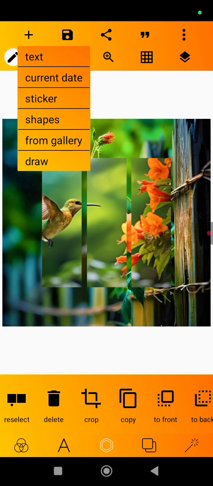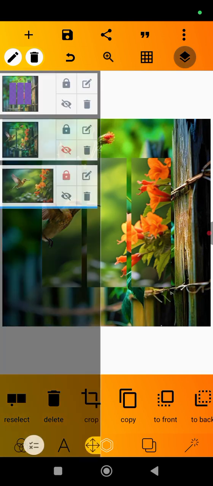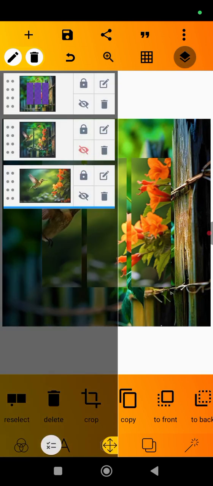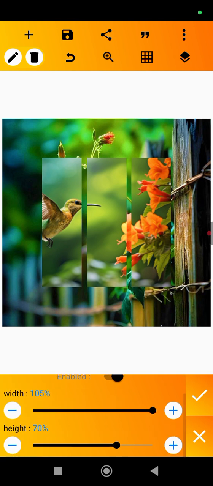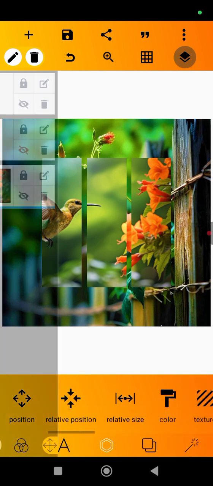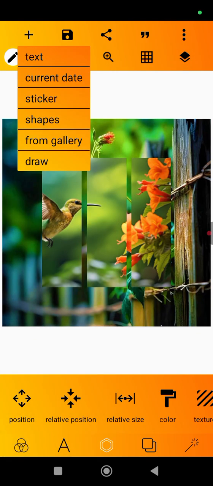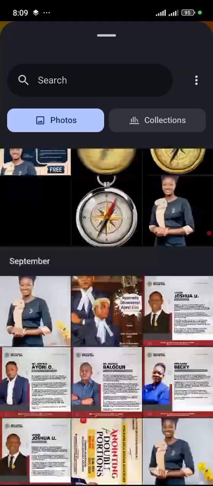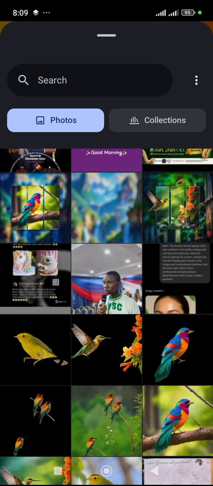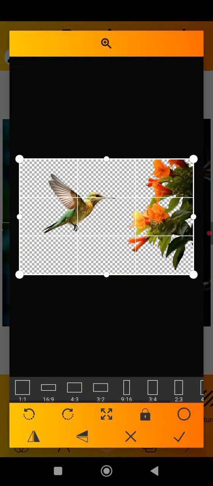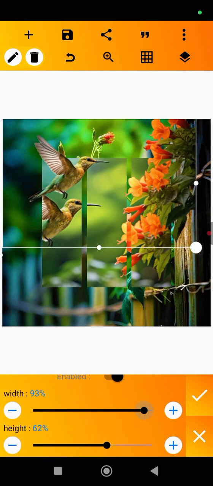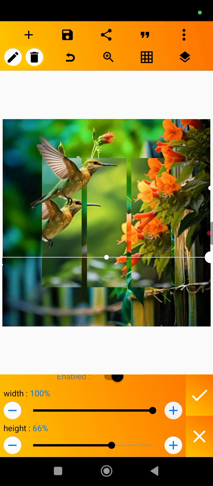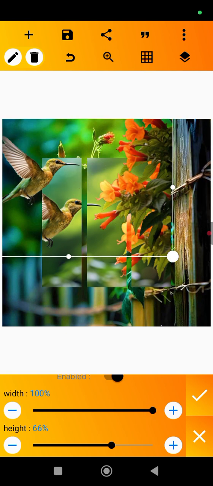And I will import the one that removed the background. Understand? Okay, what's the dimension of this one? I'm coming. The dimension of this one is 105 by 70. So I'll bring this other one. I'll not change anything, I'll just increase it to 105 by 70. Okay, I'll use my hand and do that one.